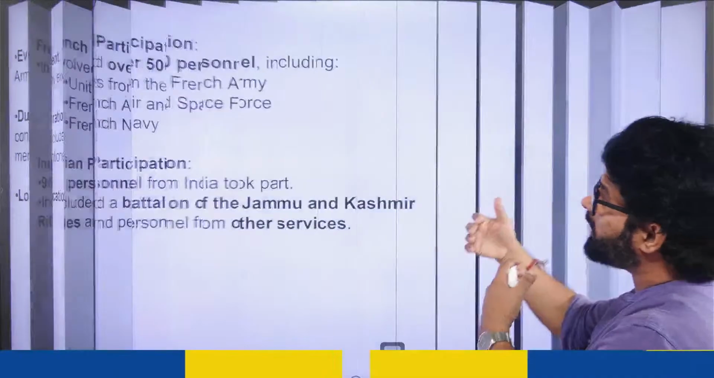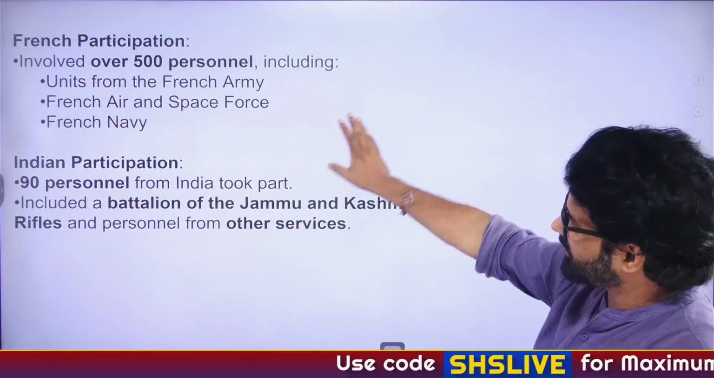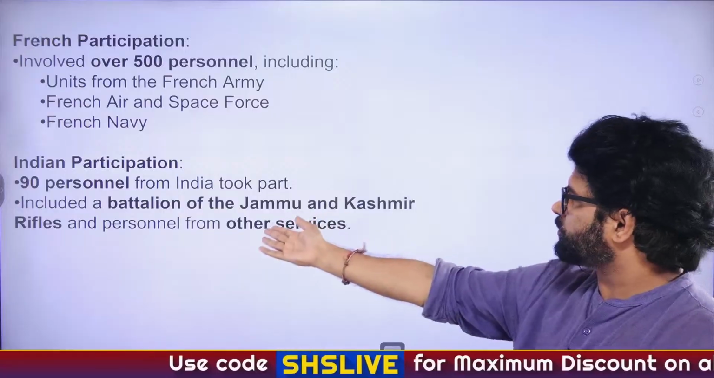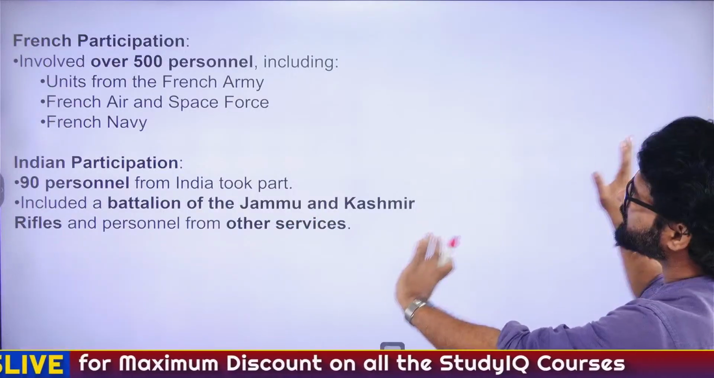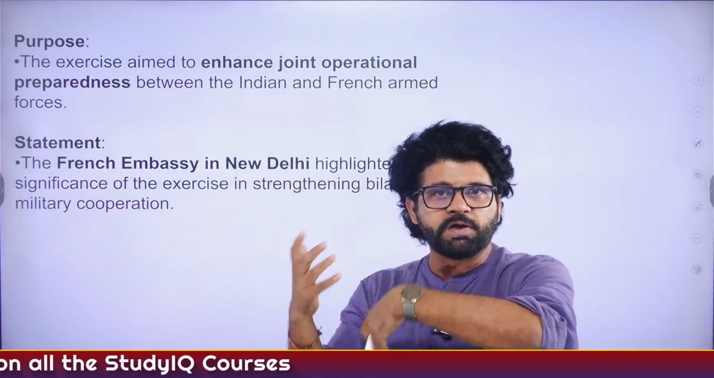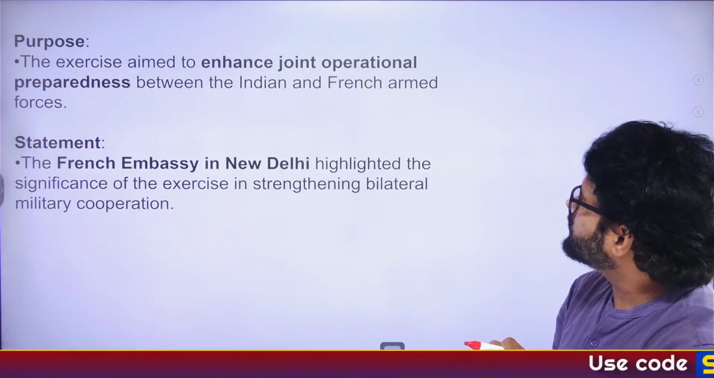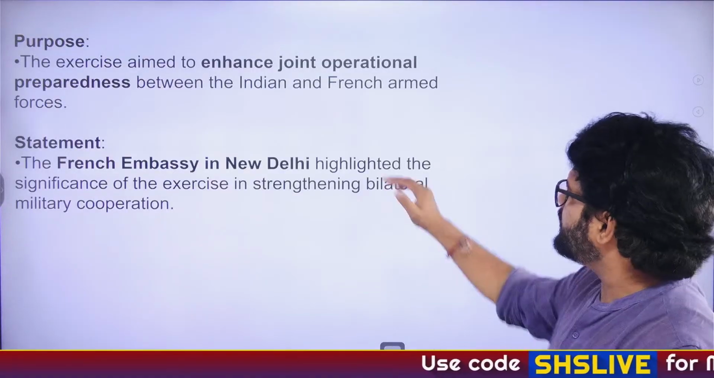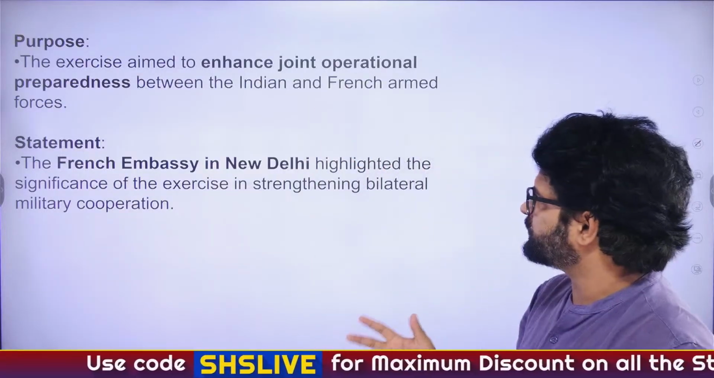And then there are so many other exercises which we have to talk about. You can see involved over this many personnel and Indian Army, Jammu Kashmir Rifles and other services they went. That's fine. The important part is Shakti exercise involves which two countries, India and France. Then we have to talk about other military exercises involving India. Exercise aim to enhance joint operational preparedness. Obviously, that will be the aim. The aim will be not to discuss about Shah Rukh Khan and Amir Khan movies, right?